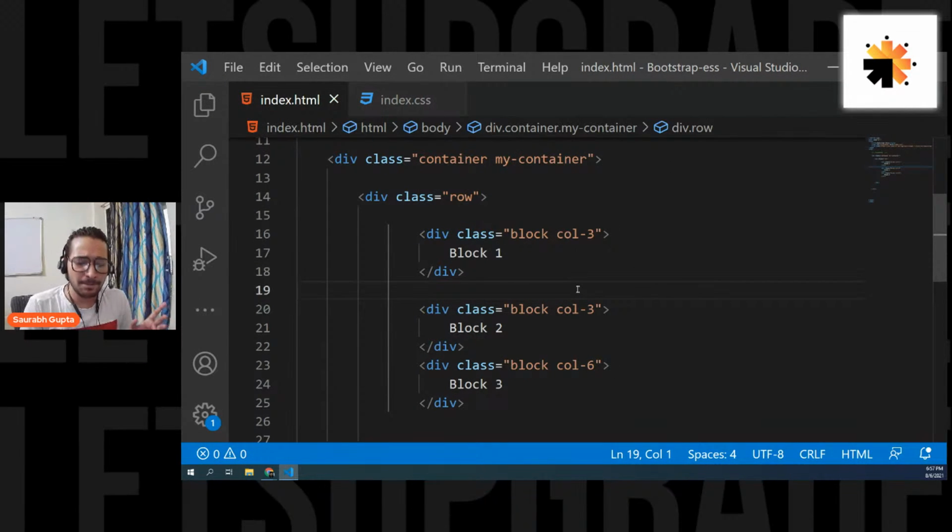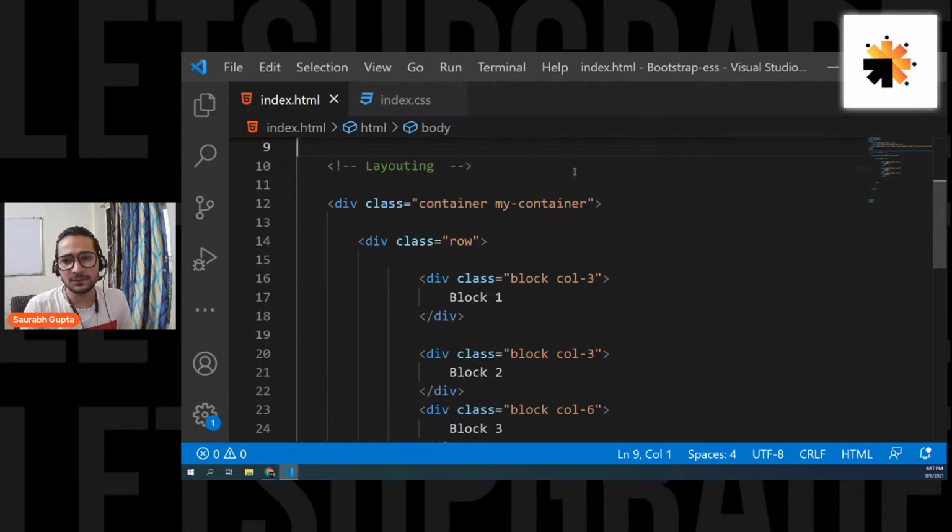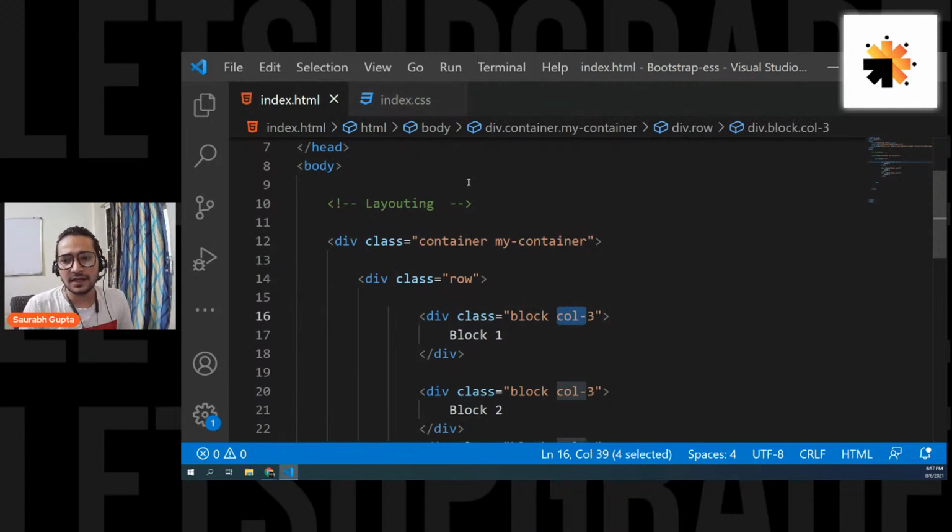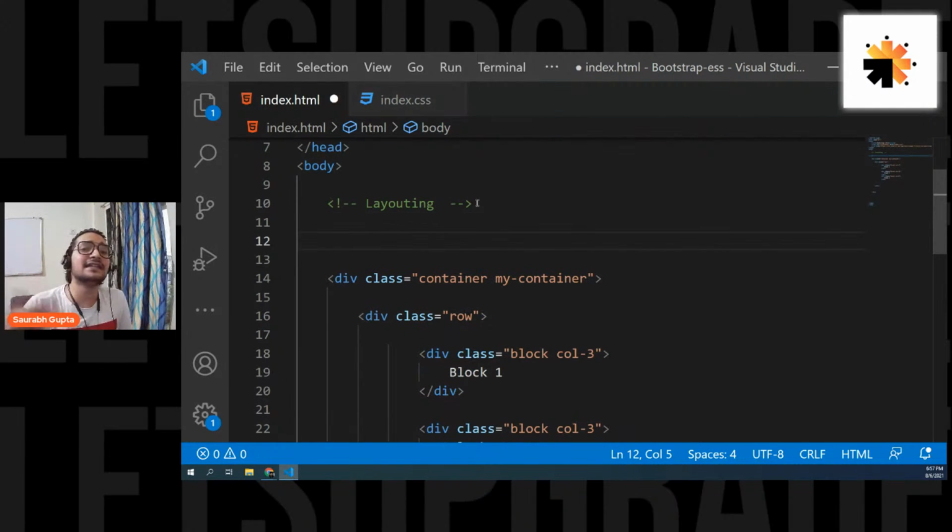Everyone. Now, this is like the very basic thing. If you understand this, the layouting is like 50% done. Okay. Now I want to tell you how actually this is going to work when you want to make your site responsive. One thing I want to tell you is, this whole thing is available for different screen sizes.